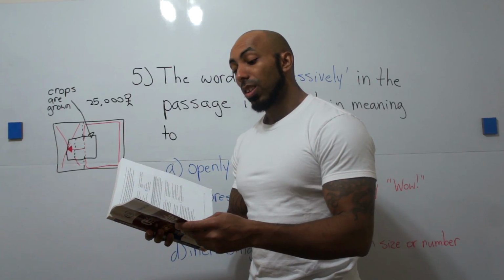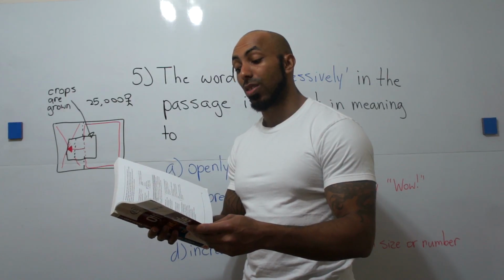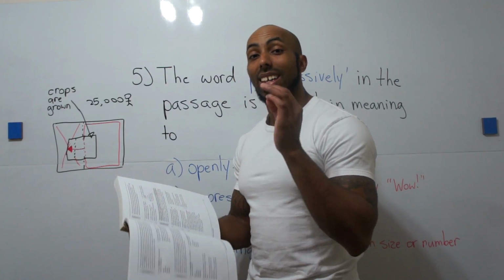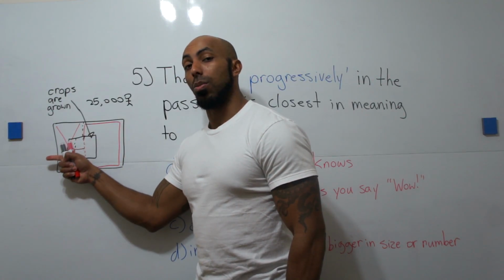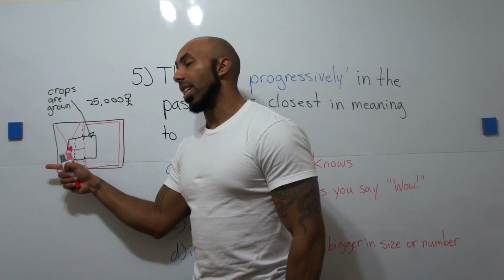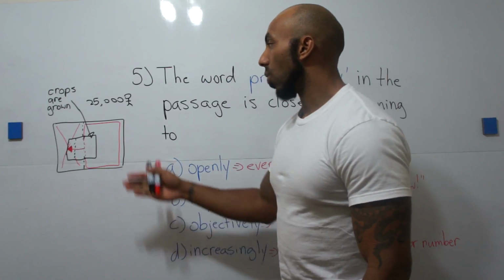Okay. The cultivation of crops has expanded into progressively drier regions as the population increases. So this is continually drier. The more we move this way, the drier it gets. Okay. So that's what that means.